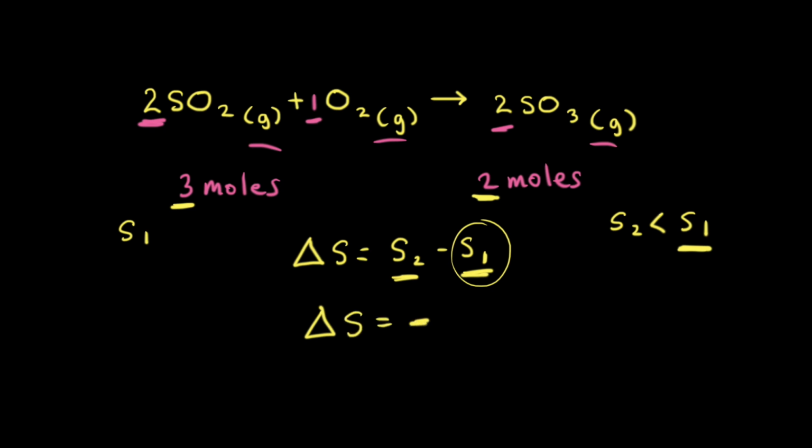So as a quick summary, when trying to figure out the change in entropy, we need to consider the number of available microstates. If the number of available microstates increases, then the change in entropy is positive. If the number of available microstates decreases, then the change in entropy is negative.